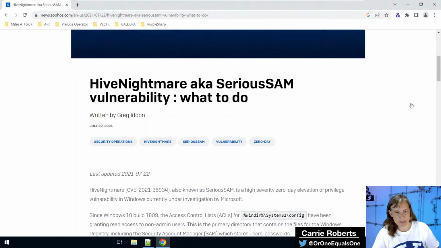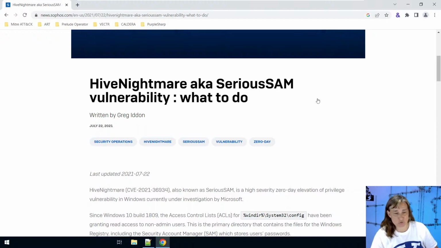Today's Atomic Spotlight, we're going to be looking at a vulnerability called HiveNightmare or SeriousSAM. This is a vulnerability that went public in July of last year, July 2021. This vulnerability applies to Windows 10 and Windows 11. It takes advantage of the fact that the access control lists, the ACLs that are set for registry hives found